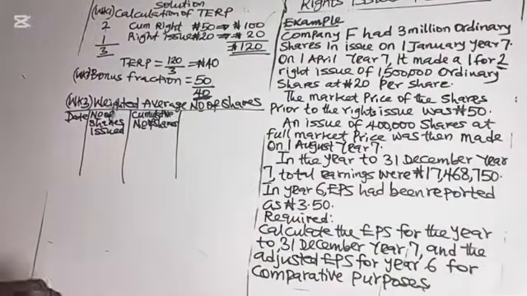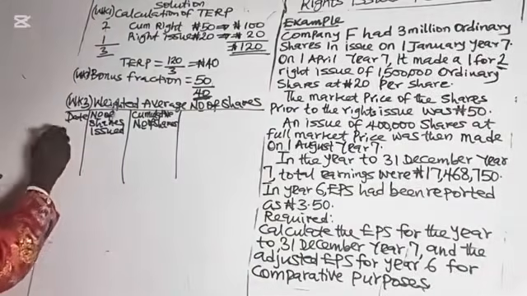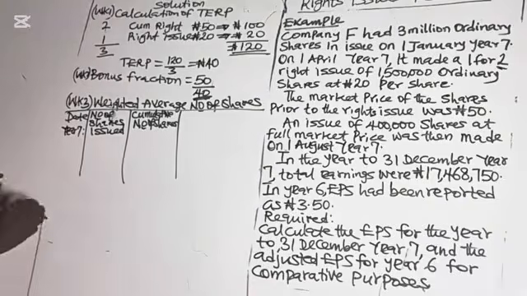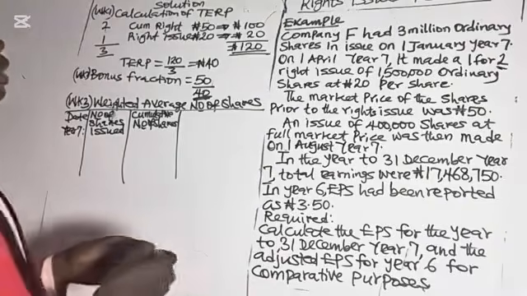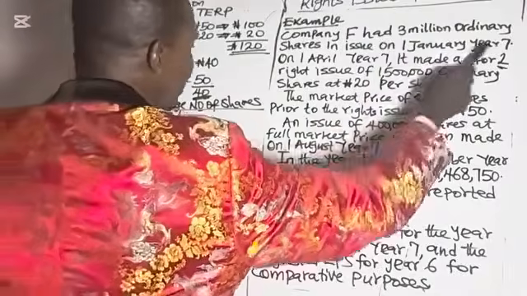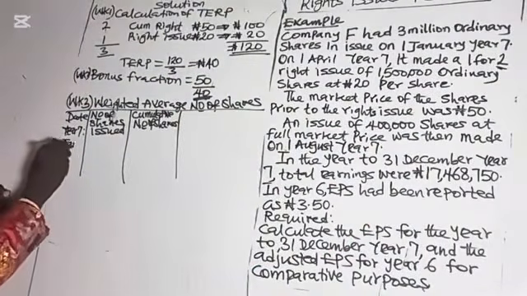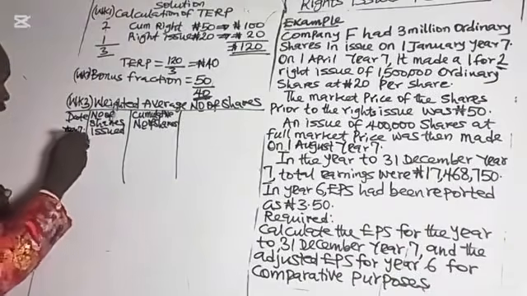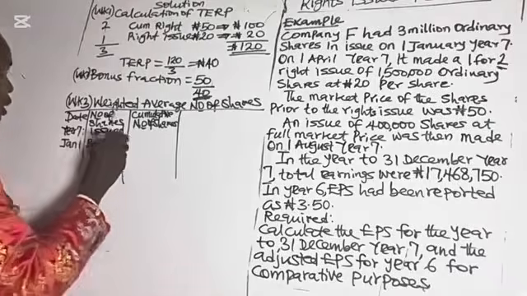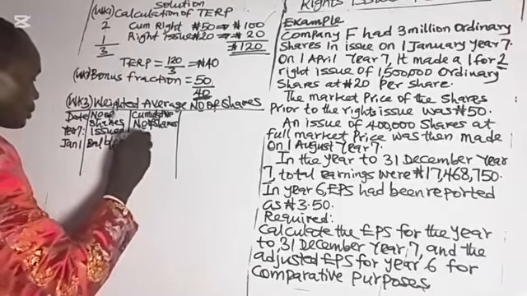Now, you were told the year involved is year 7. Company F had 3 million ordinary shares in issue on 1st of January year 7. So January 1, the shares in the company, we have that as balance brought forward, which is 3 million shares.